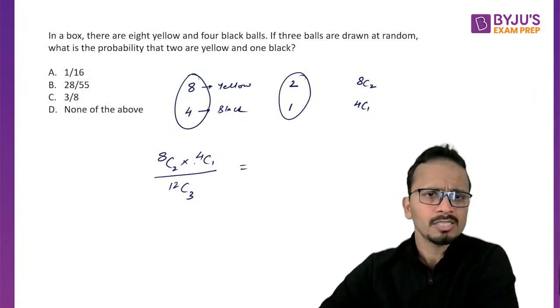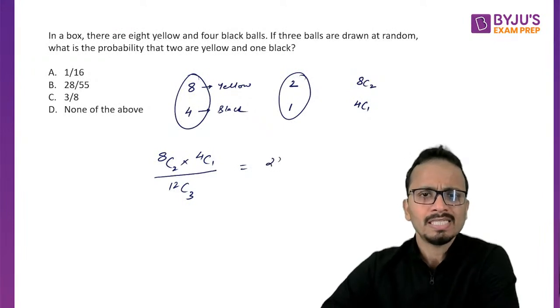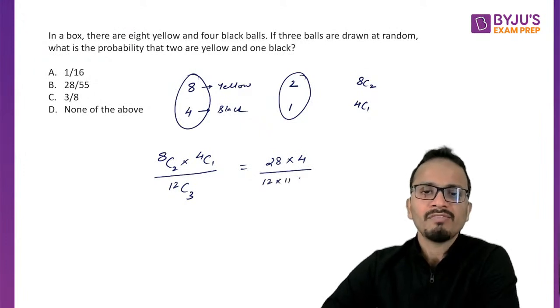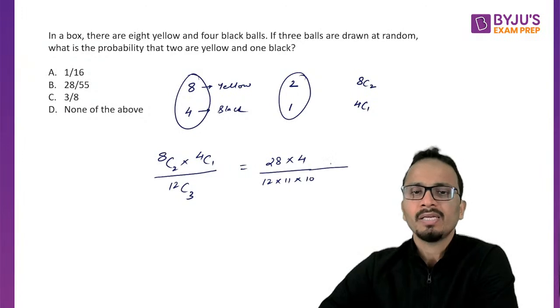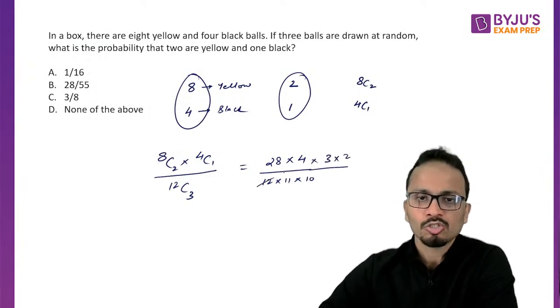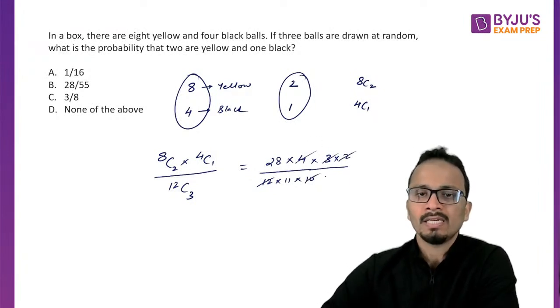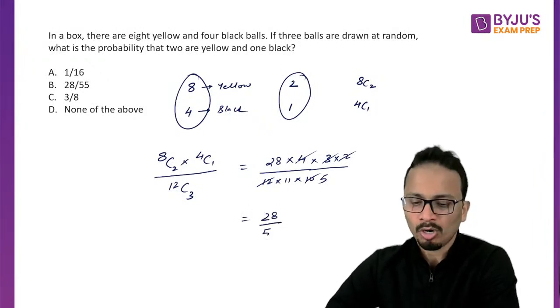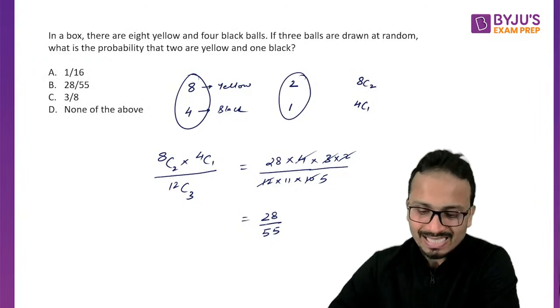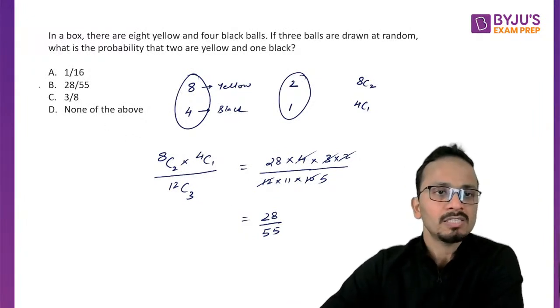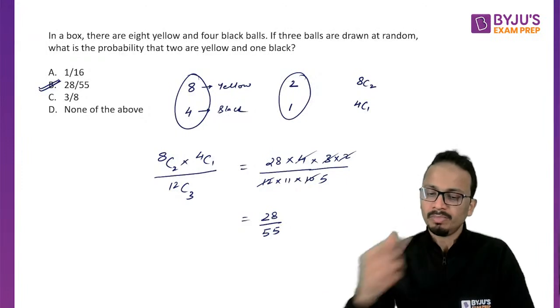Let's do the calculations. So 8C2 is 28, into 4, upon 12 into 11 into 10 divided by 3 into 2. So this is the calculation. 12 will be cancelled here, and with 2 and 5, the final answer will be 28 upon 55. And yes, Nitikesh, lovely answer. So the answer will be option B in this case.